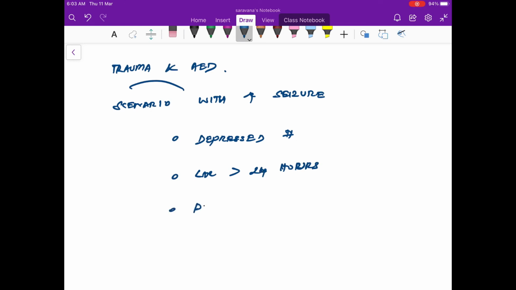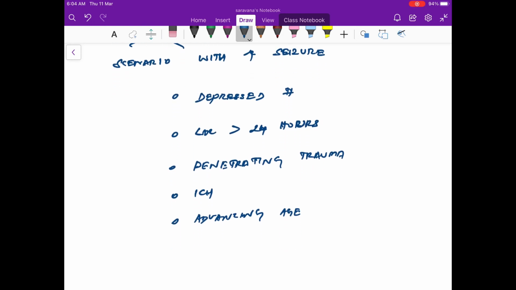So again there is a higher incidence. Or if there is a penetrating trauma, it could be a sharp injury or a fracture, whatever. Or if the patient has an ICH, intracerebral hemorrhage, or if there is advancing age, as older age has a higher incidence of seizures, so you have to be very careful. Or in the scenario of early post-traumatic seizures. By early post-traumatic seizures, we mean seizures happening within 48 hours to 1 week.